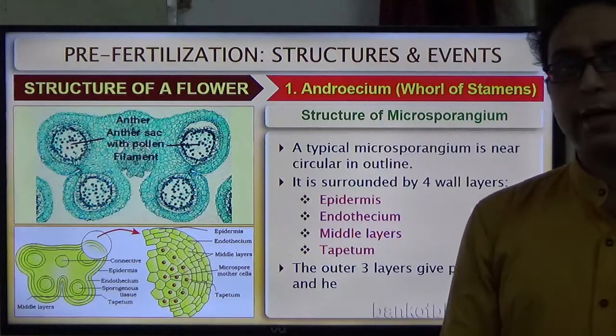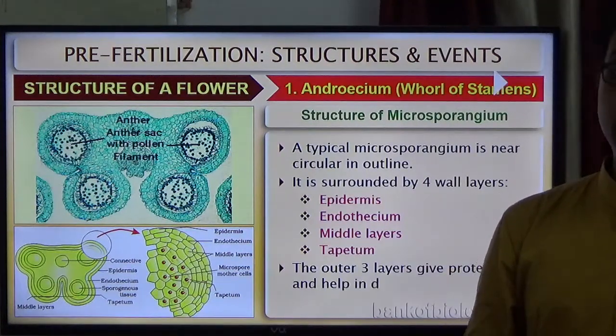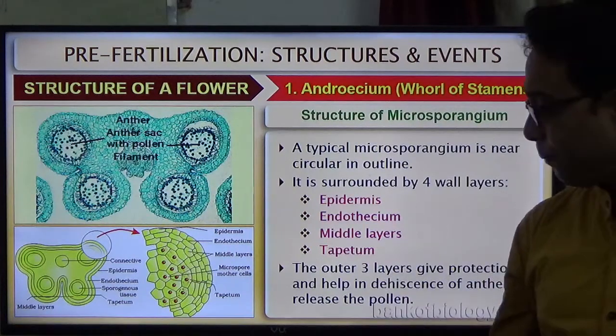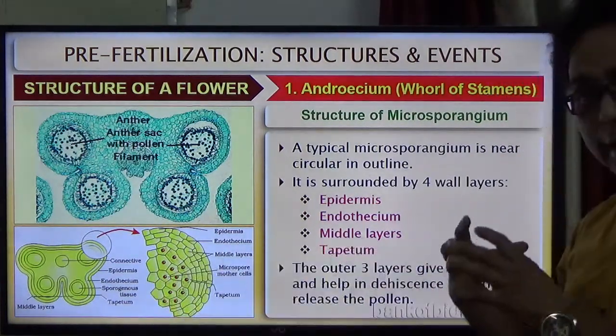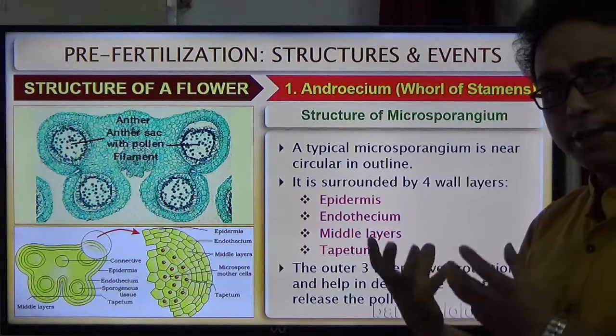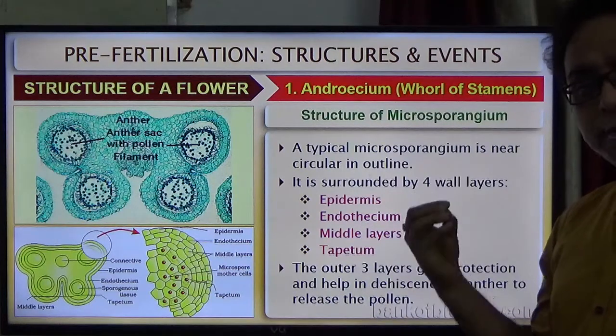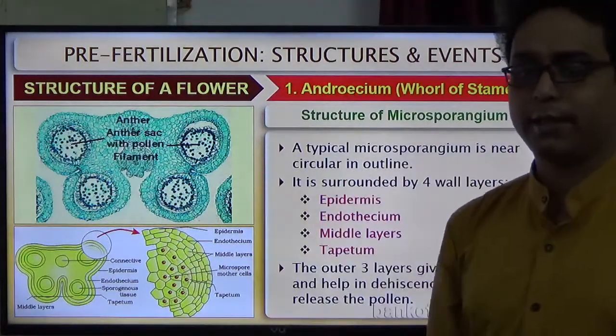These three layers ultimately help in protection. That means it is the covering around the pollen sac. So when the anther is in the mature stage, pollen grains are mature, at that time this type of layer undergoes dehiscence, or breakdown, and pollen grains are released.